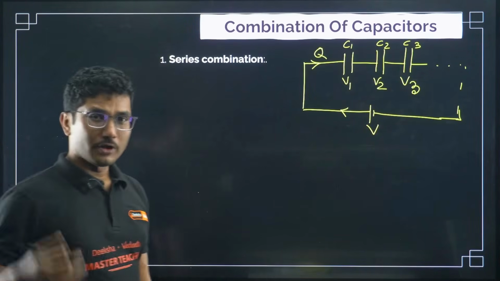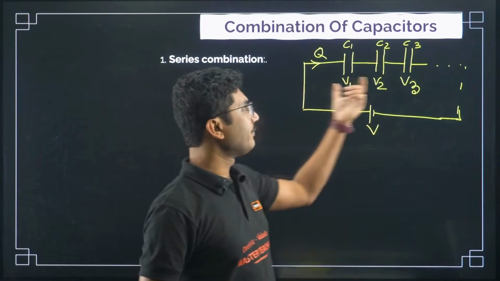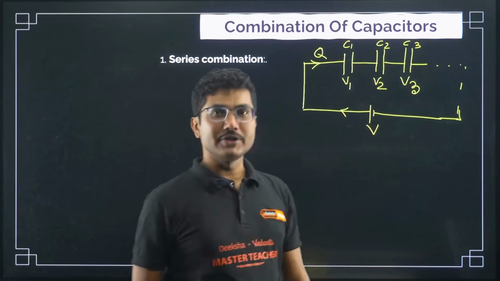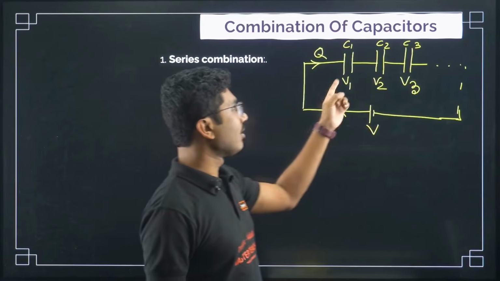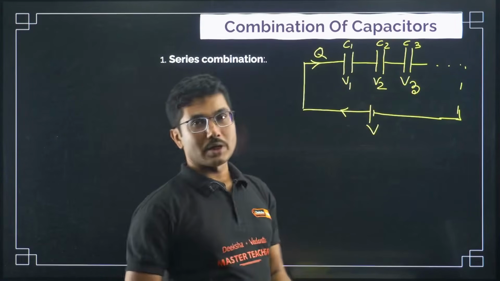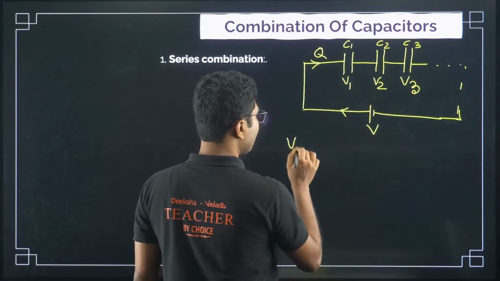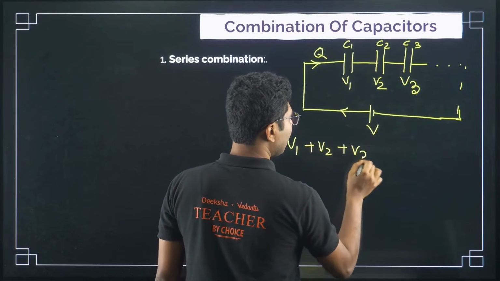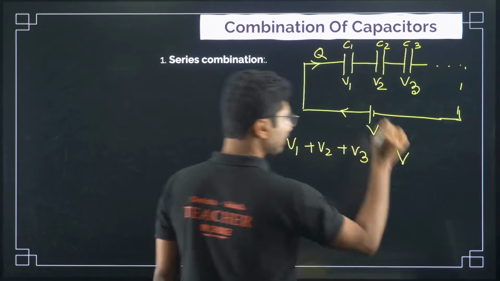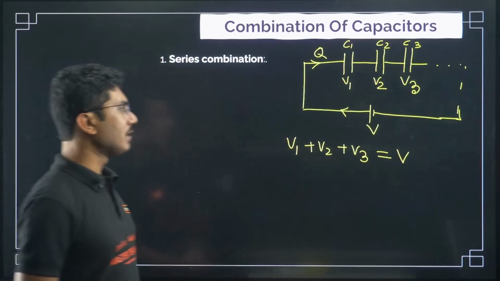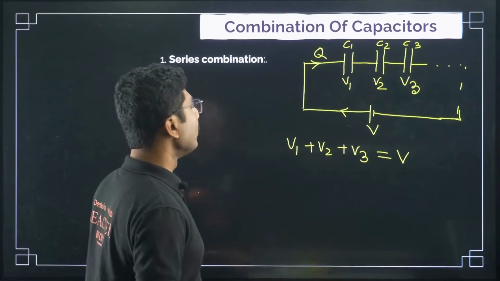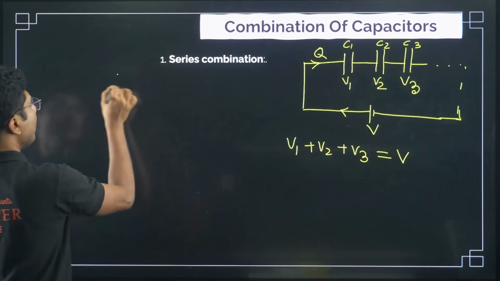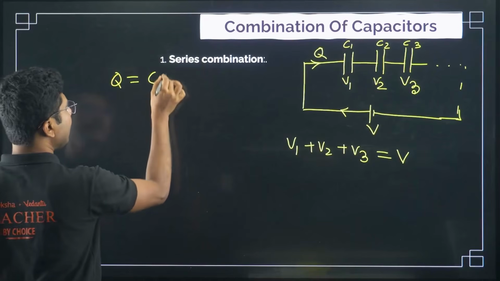But we also know that voltages across different components add up to give us the original voltage. So if you add all the voltages, you will get the total voltage. That means V1 plus V2 plus V3 equals V. Also, we know that Q equals CV.